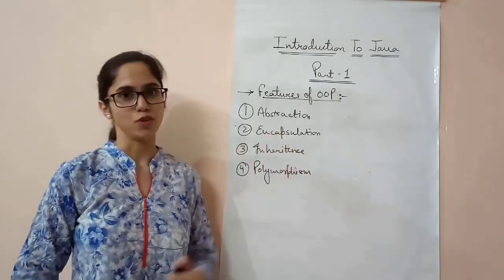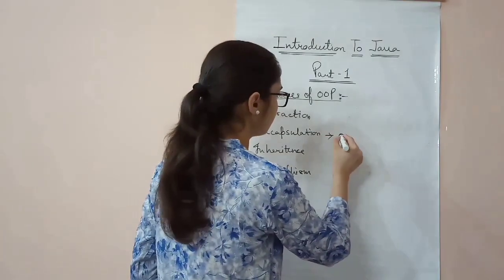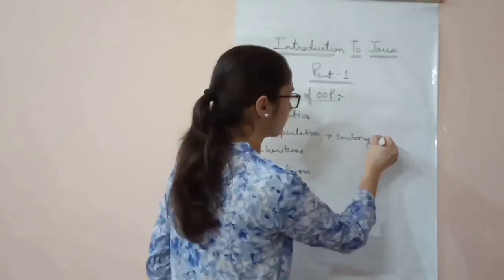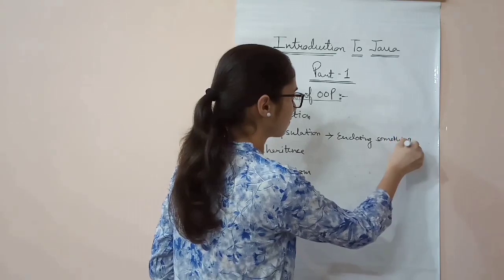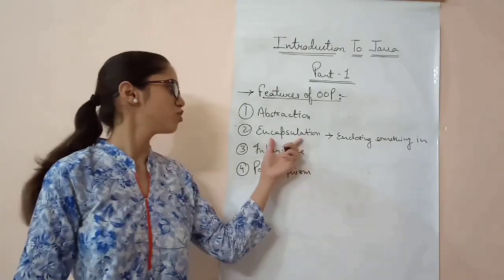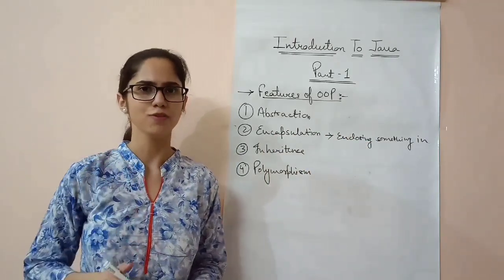Next is encapsulation. Encapsulation means enclosing something in. The literal meaning is enclosing something in, just like a capsule, you know.